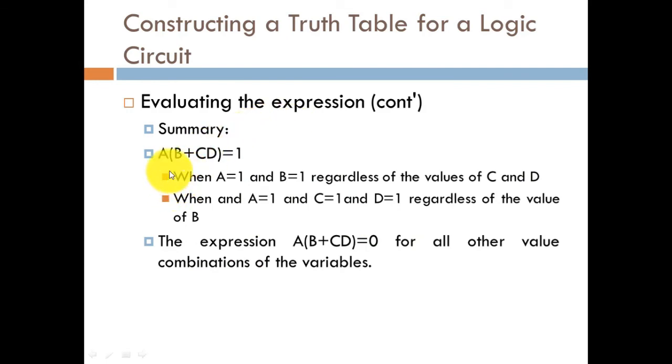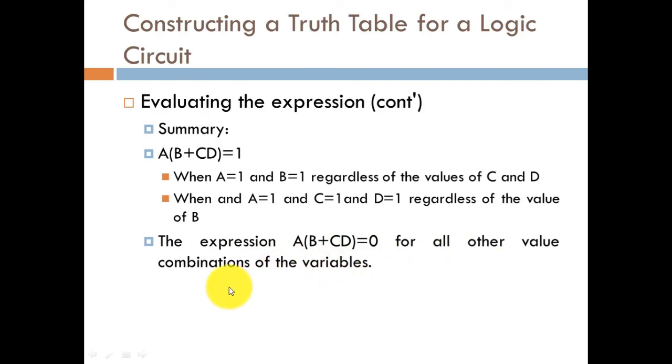So we can easily write that the expression A times (B plus CD) is equal to 1 when A is equal to 1 and B is equal to 1, regardless of the values of C and D. And in the second case, when A is equal to 1 and C is equal to 1 and D is equal to 1, regardless of the value of B. So in these two cases, the net outcome of our expression will be high, or you could say 1. The expression A times (B plus CD) will be equal to 0 for all other combinations of the variables.